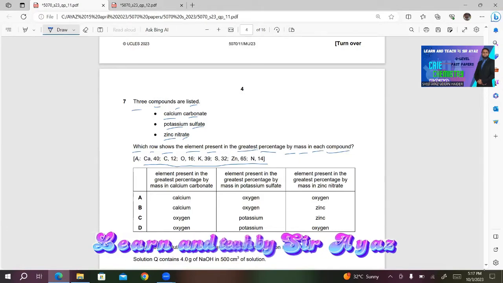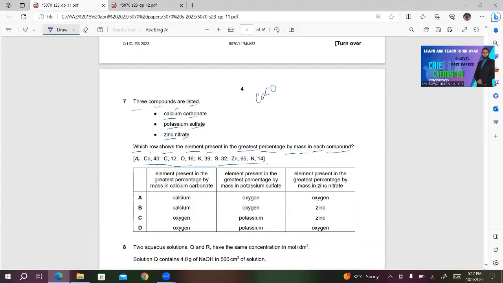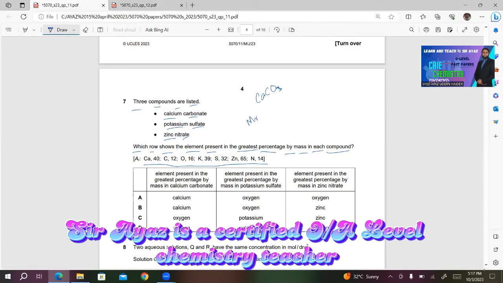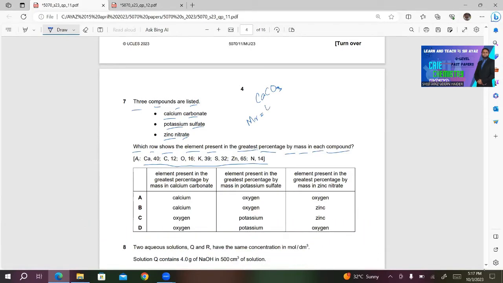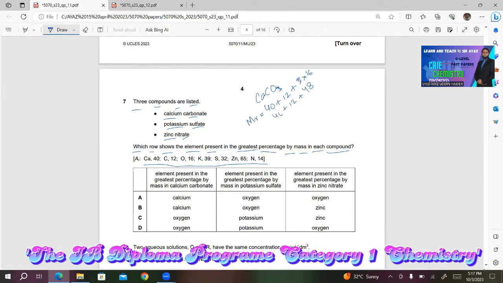The formula of calcium carbonate is CaCO3. If you calculate the MR of CaCO3, we have 1 calcium, so 40, 1 carbon, so 12, 3 oxygen, so we multiply 3 by 16 and get 48. 48 plus 12 plus 40 gives 100.